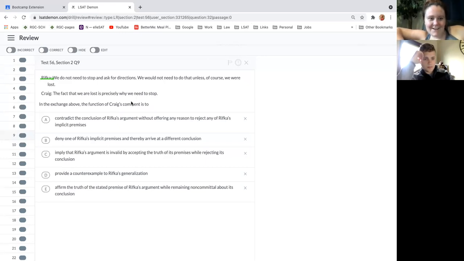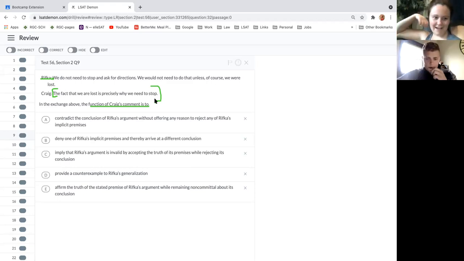All right. So what is Craig doing, what is the function of Craig's comment? Basically saying, actually, we are lost. Yeah, he's correcting R and adding this fact: we don't need to do that unless we're lost. Well, we are lost. So, all right, go on to A.